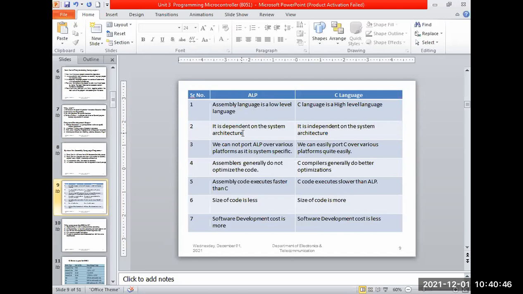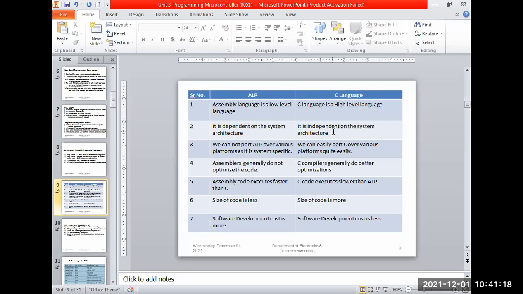But C is a high level language, meaning the code written can be portable to other machines or controllers. It is independent of the system architecture. While writing C code we are not considering whether it is for the 8051, 8085 or 8086, so it is machine independent.